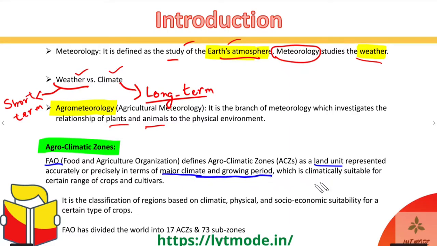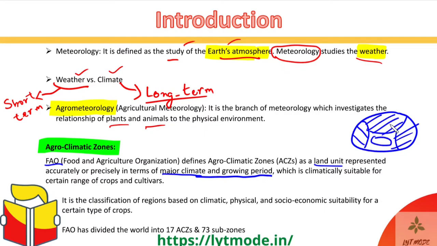So basically, let's say this is an area of land, maybe two states. You define them into four different groups. Let's say this is a colder zone, this is a drier zone, this is an extremely wet zone, and this is an intermingling of all of these kinds of conditions. So this area would have a different climatic zone, and at the same time a different kind of vegetation. This area would have different, this area would have different, this area would have different.